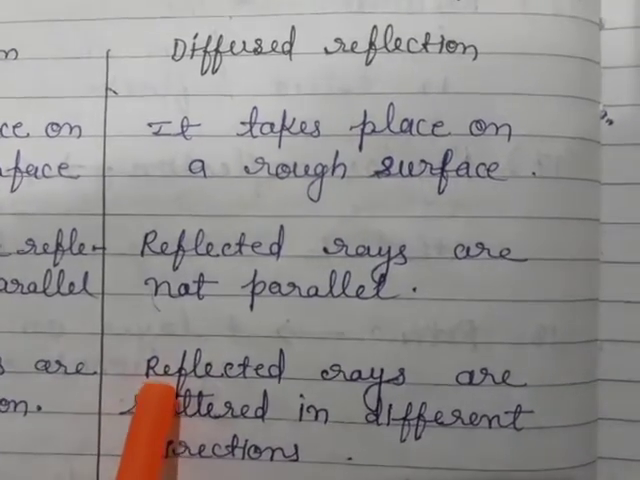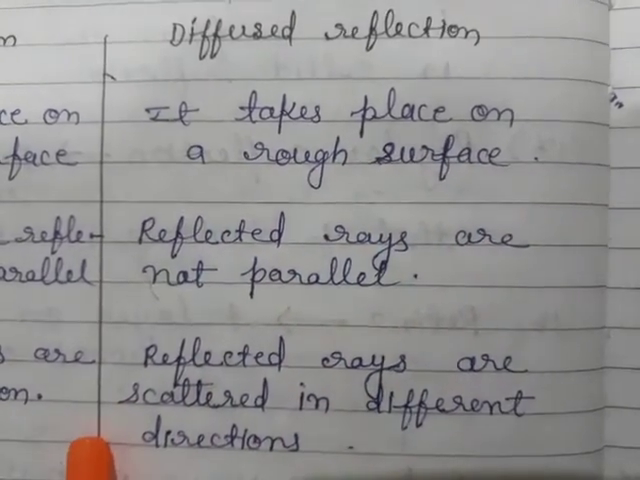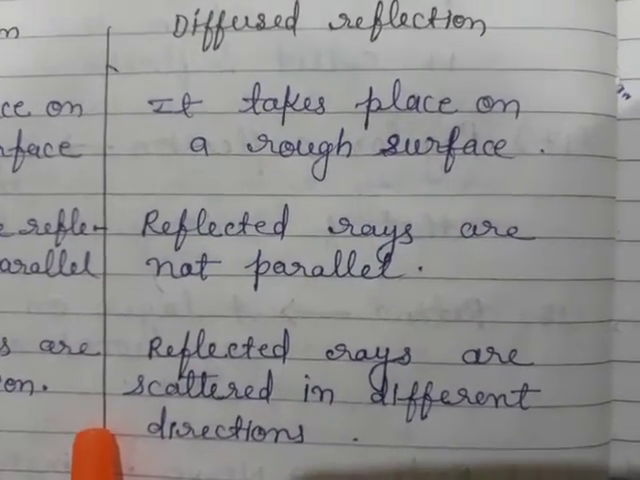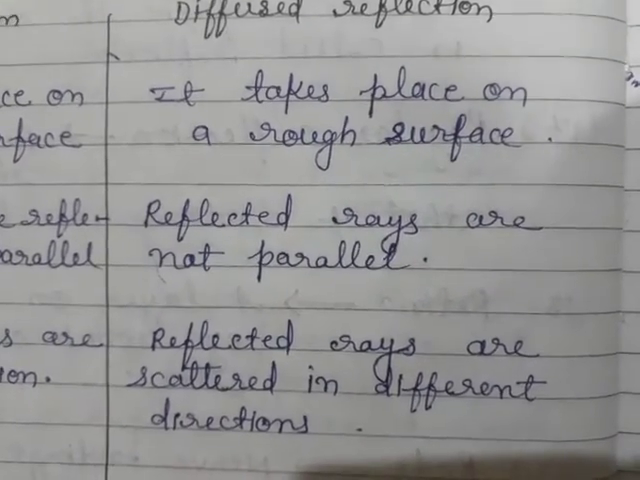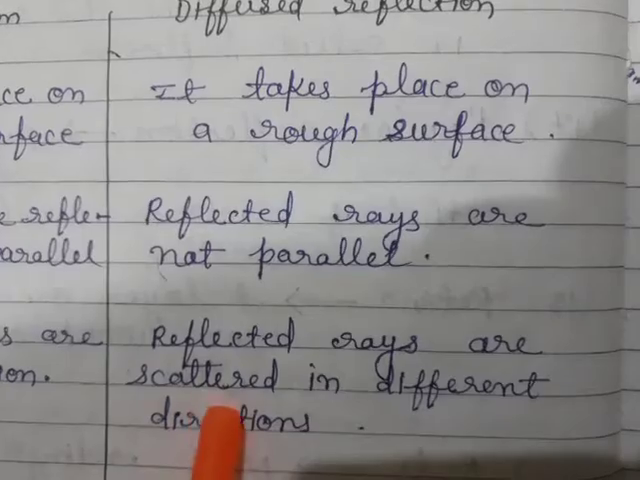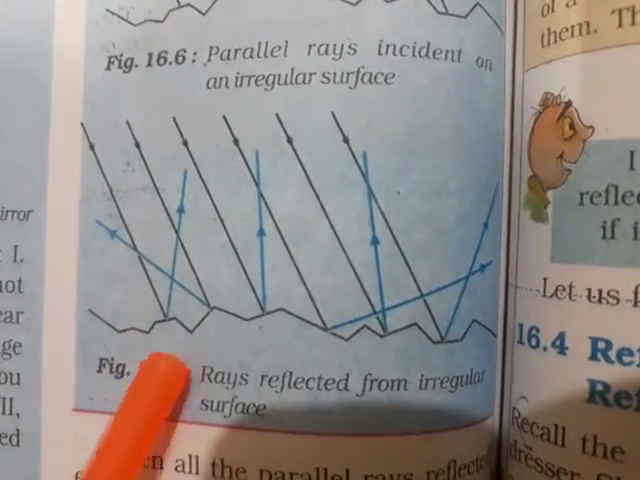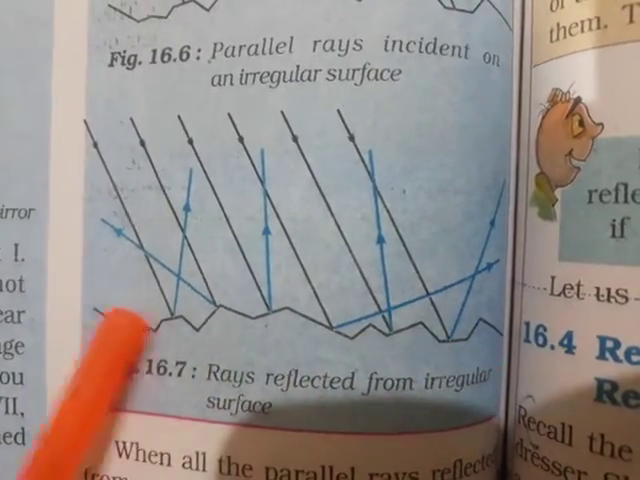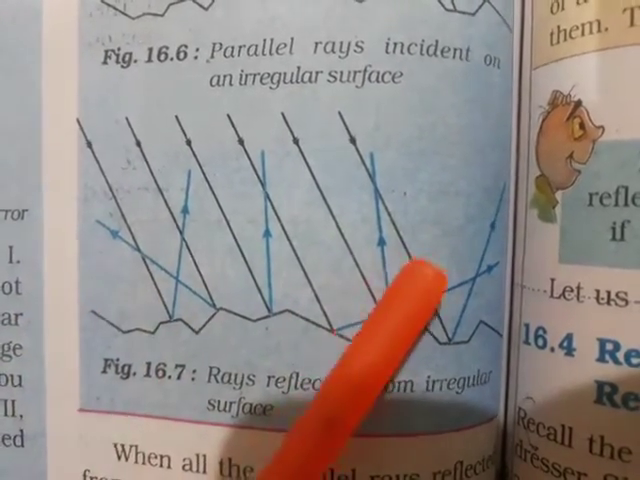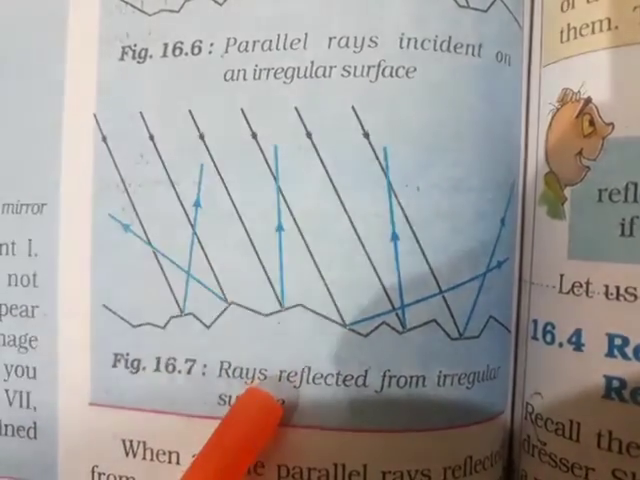What is diffuse reflection? It takes place on a rough surface. Reflected rays are not parallel. Reflected rays are scattered in different directions. This is an irregular reflection. It occurs on a rough surface where the rays are not parallel. The rays diffuse in different directions.